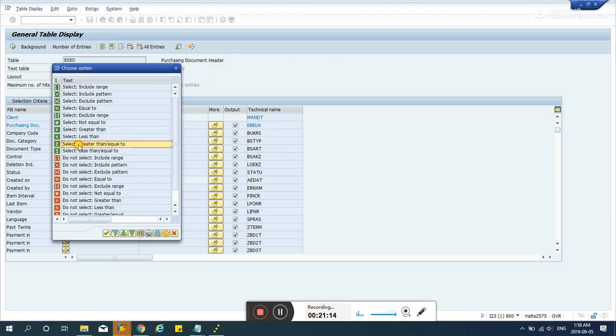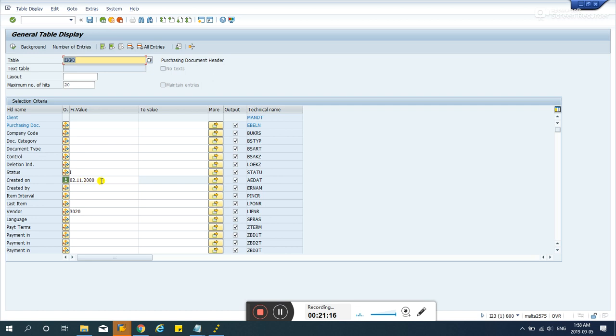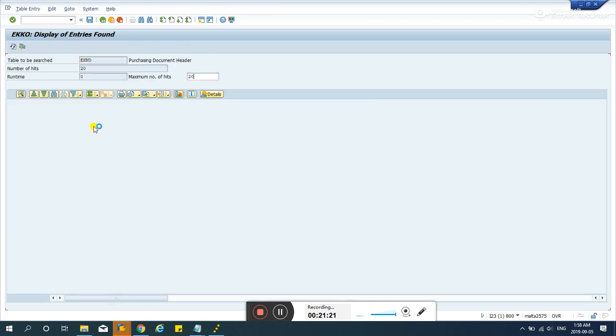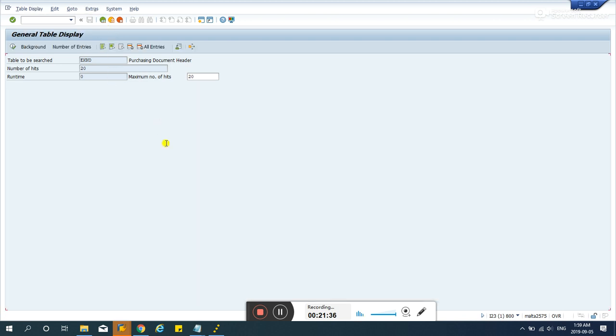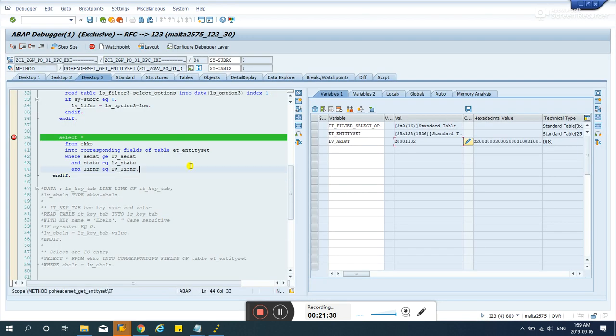Greater or equal. Okay. November 2, 2000. Let's check that. What am I missing here? Number 2. But then here 3020. Why is this showing a different result?